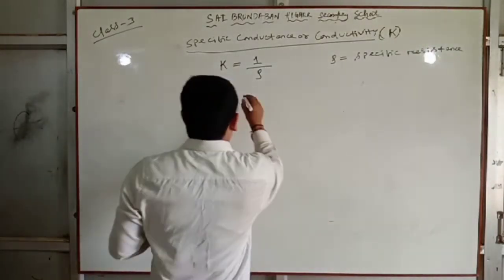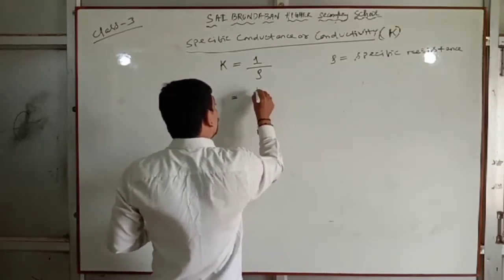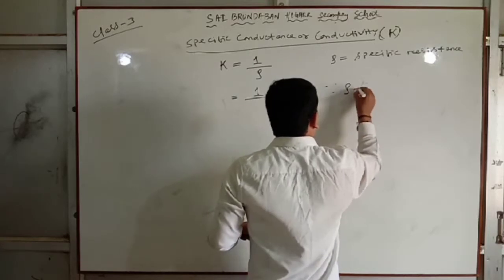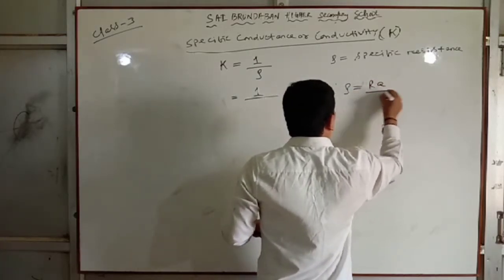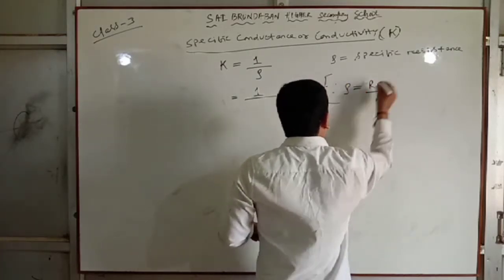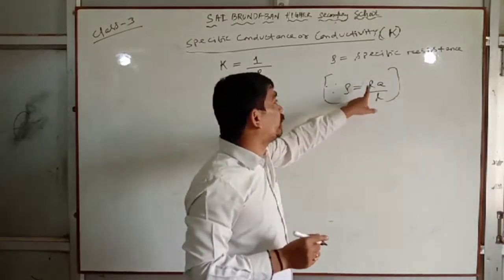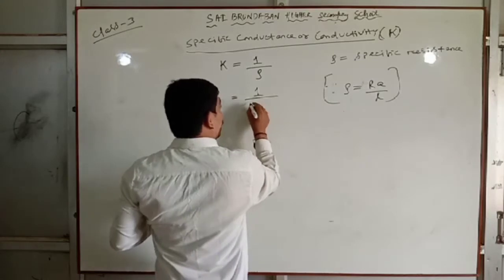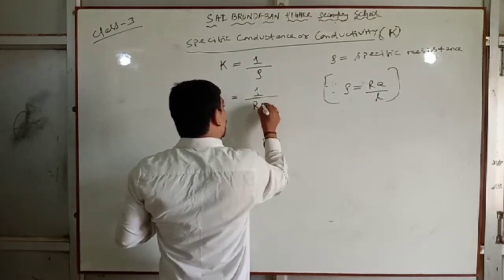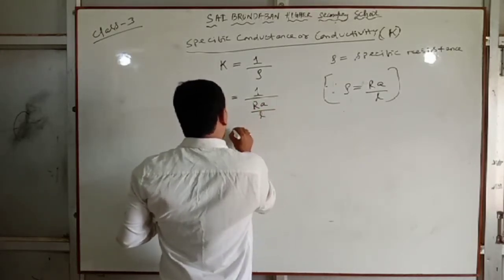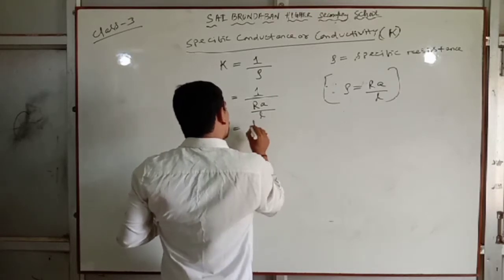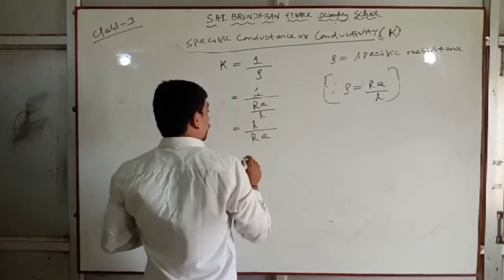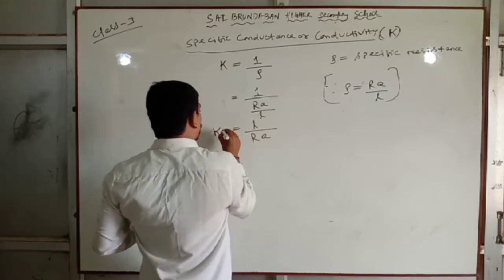So we know that rho equal to RA by L. Put this value of rho in the formula: in place of rho, we put RA by L. So that will come L by R into A. So kappa equal to L by RA.